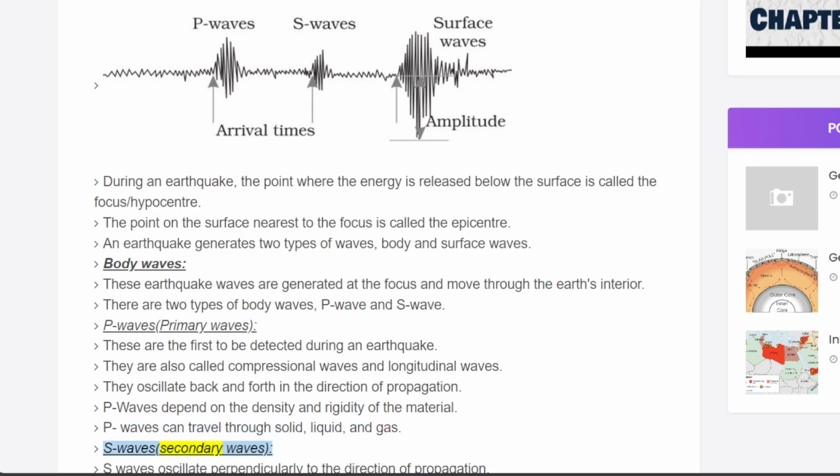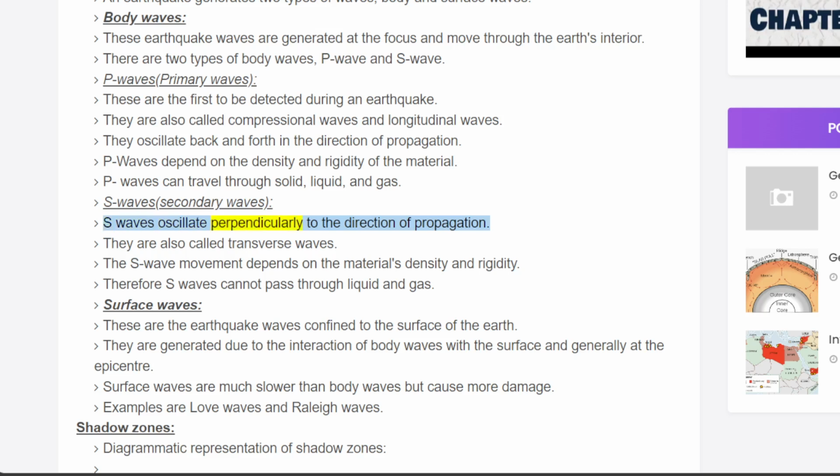S waves, secondary waves. S waves oscillate perpendicularly to the direction of propagation. They are also called transverse waves. The S-wave movement depends on the material's density and rigidity. Therefore, S waves cannot pass through liquid and gas.